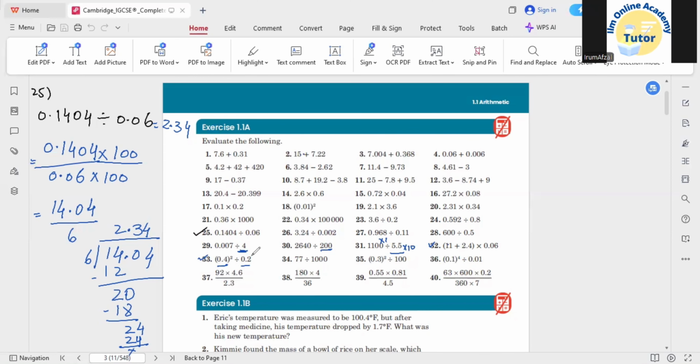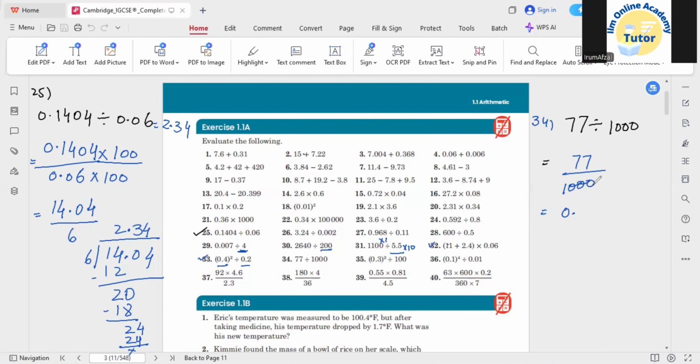Next, as we need to divide 77 by 1000, as I told you about the multiplication concept, where your decimal point is shifted to the other side, a similar concept you can take for division as well. As we have 77 and we need to divide it by 1000, since division is basically the inverse of multiplication, here we are going to apply the decimal point.